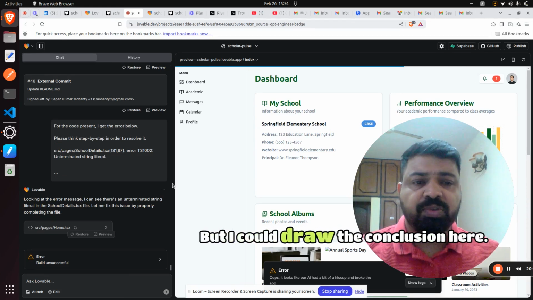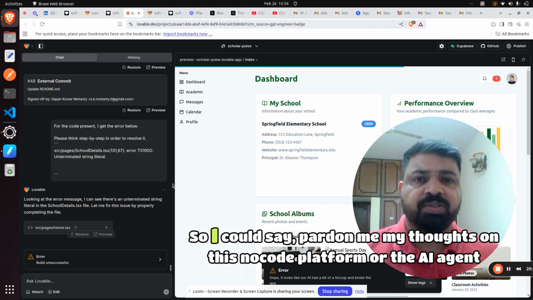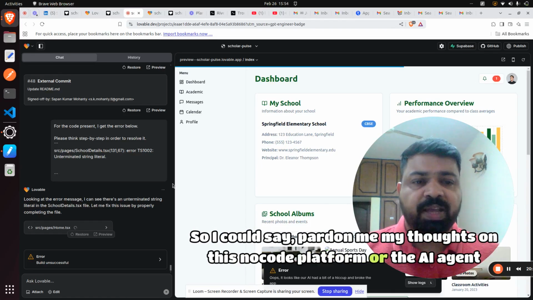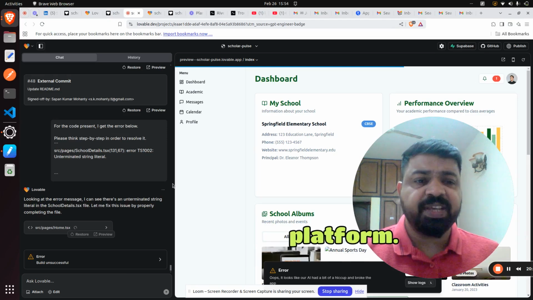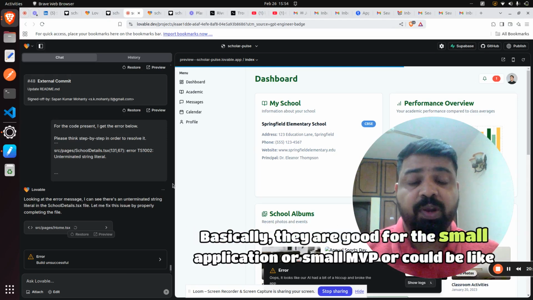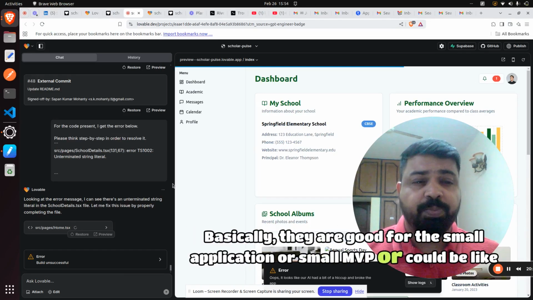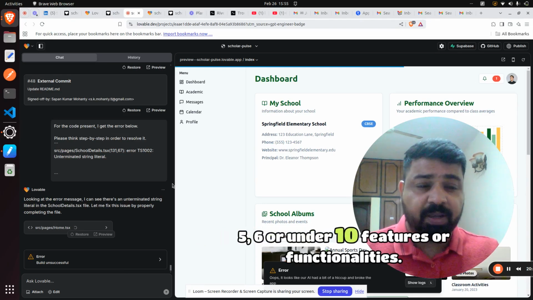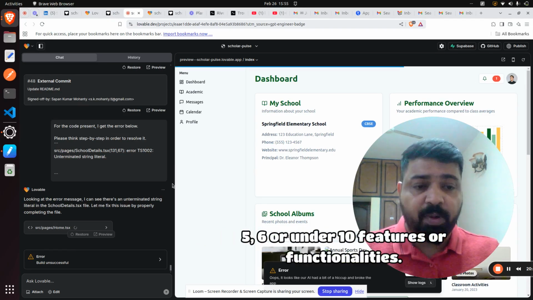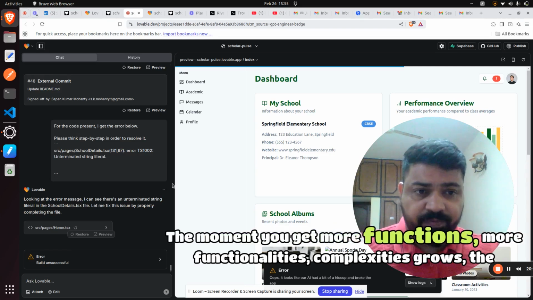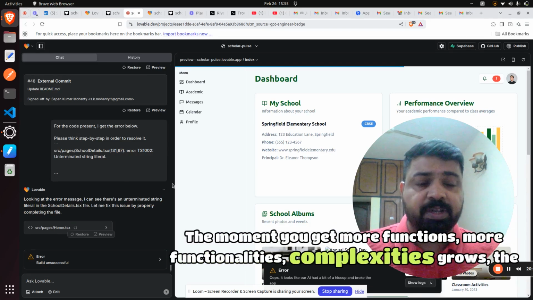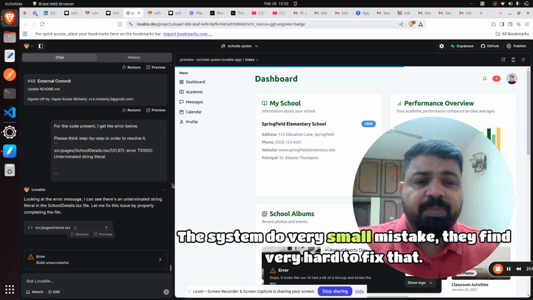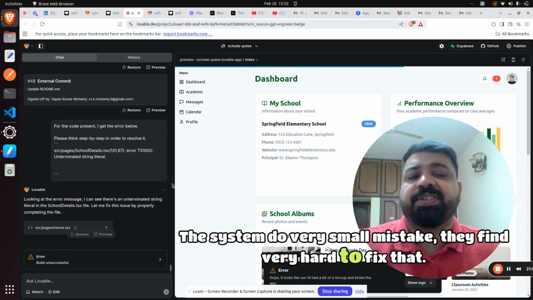So what conclusion could I draw? What would be my thoughts on this no-code platform or AI agent platform? Basically, they are good for a small application or small MVP, or a small single page application, or one with 5, 6 or under 10 features or functionalities. The moment you add more functionalities, complexity grows and the system gets confused. The system will make a very small mistake, and finds it very hard to fix that.